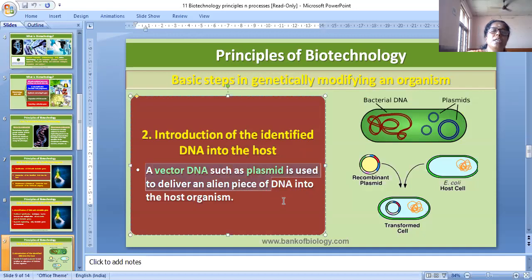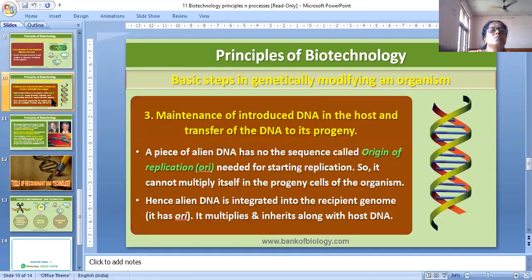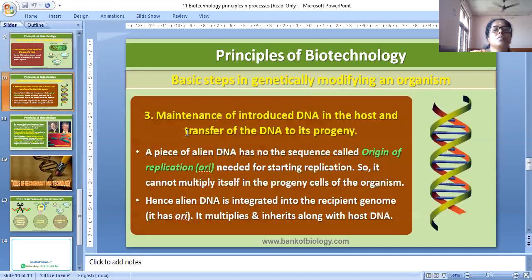A piece of alien DNA needs a sequence called origin of replication for starting replication.